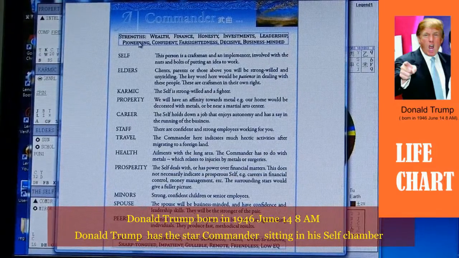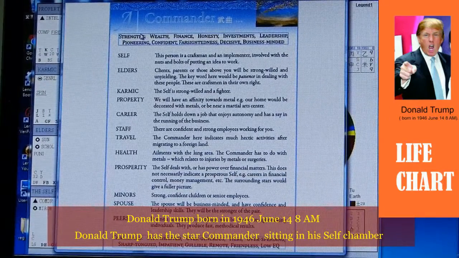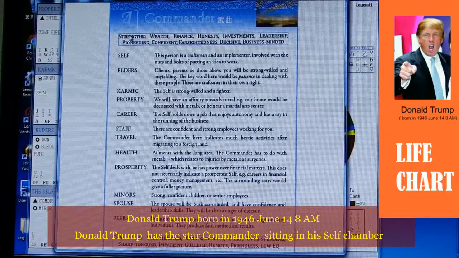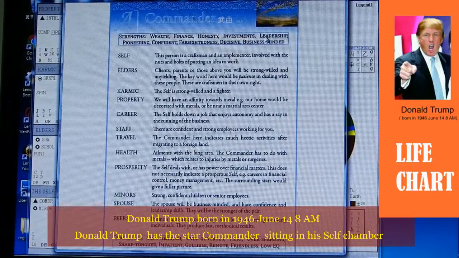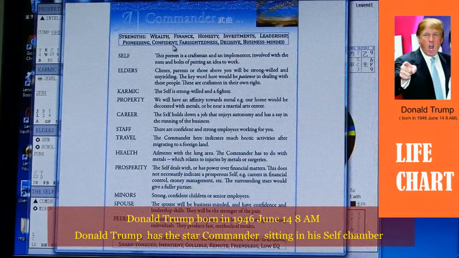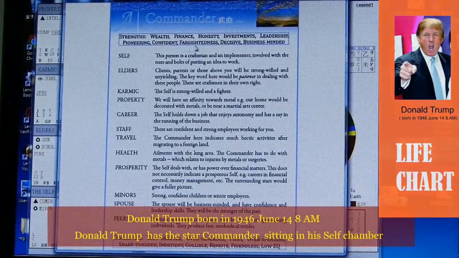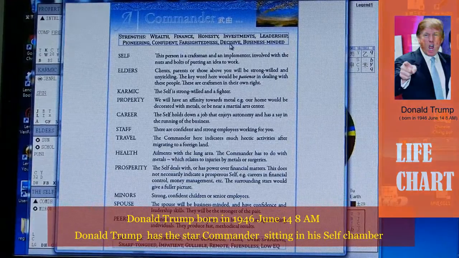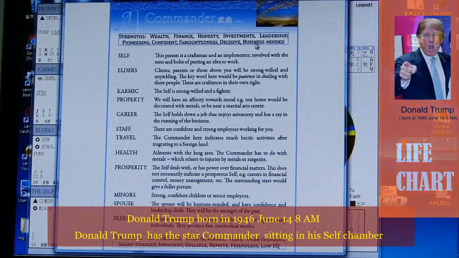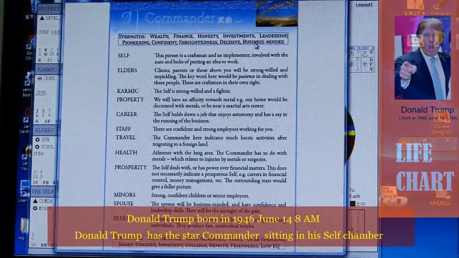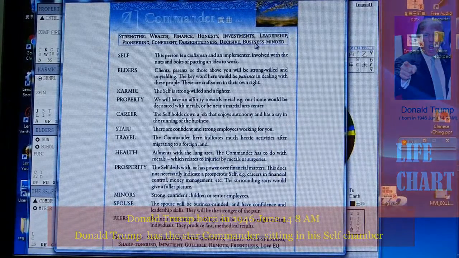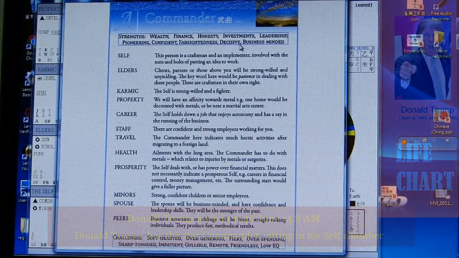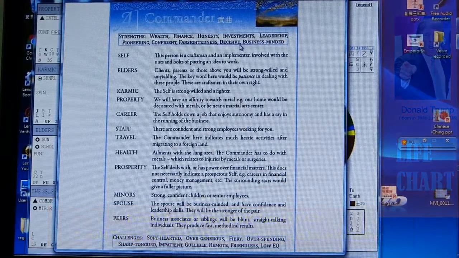Every star has what we call strength and weakness. The strength of being a commander is that he is a guy with leadership, pioneering, confident, far-sighting, decisive, and also very big, very business-minded.